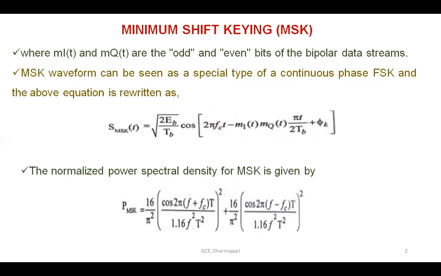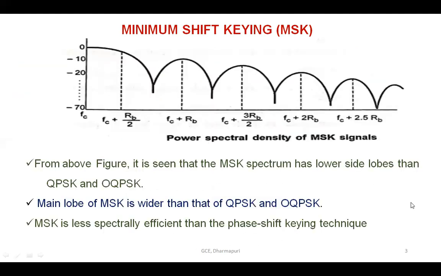The normalized power spectral density of MSK is given by this equation. This is the power spectral density of the MSK signal. From the above figure, it is seen that the MSK spectrum has lower side lobes than QPSK and OQPSK. The main lobe of MSK is wider than that of QPSK and OQPSK. MSK is less spectrally efficient than the phase shift keying technique.